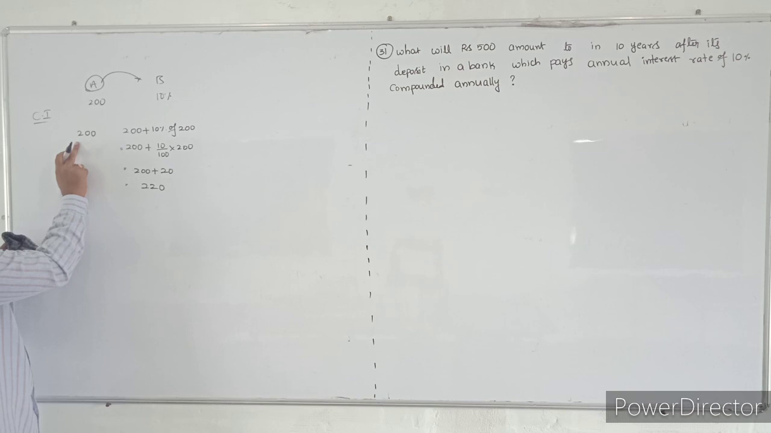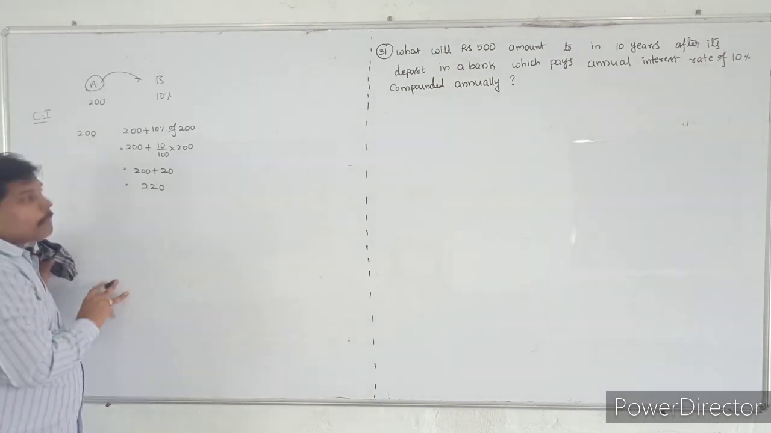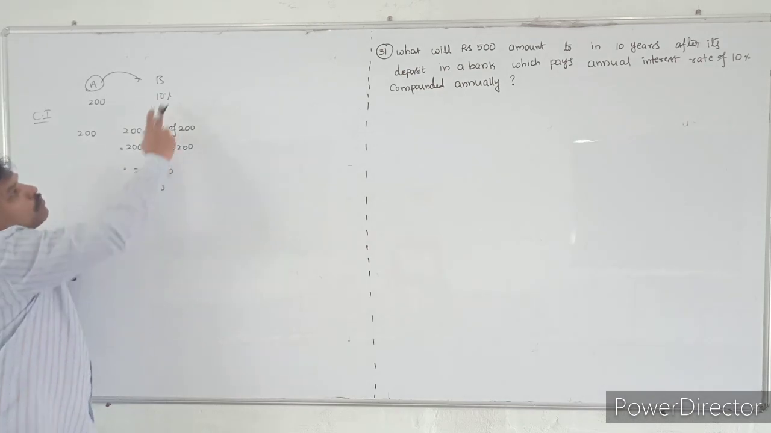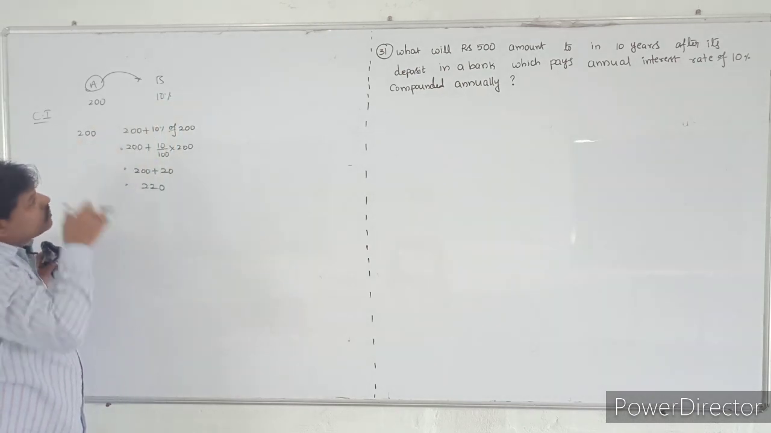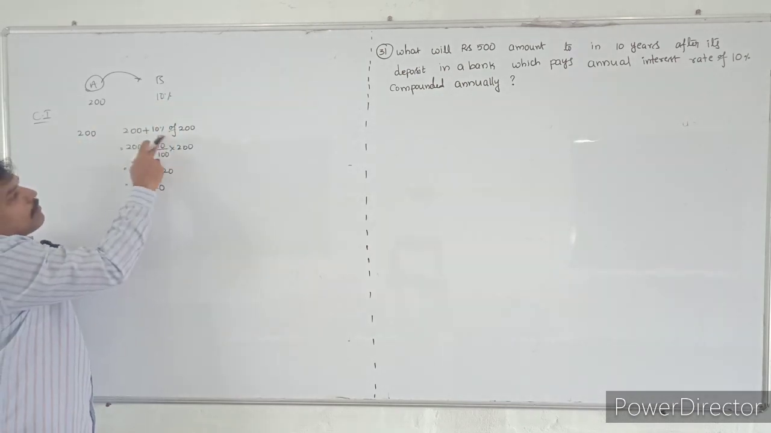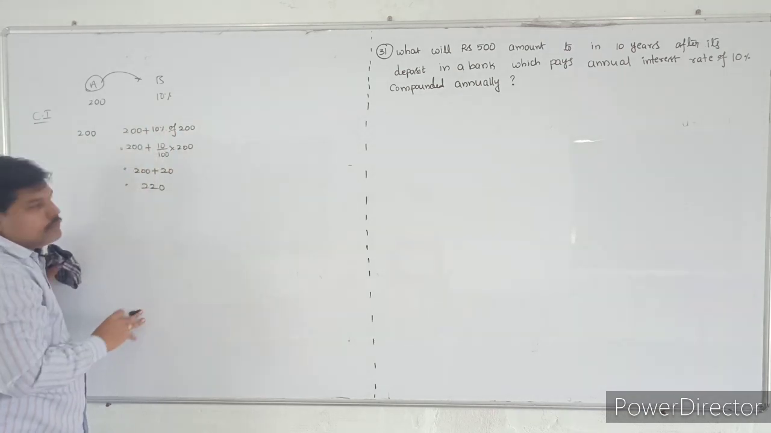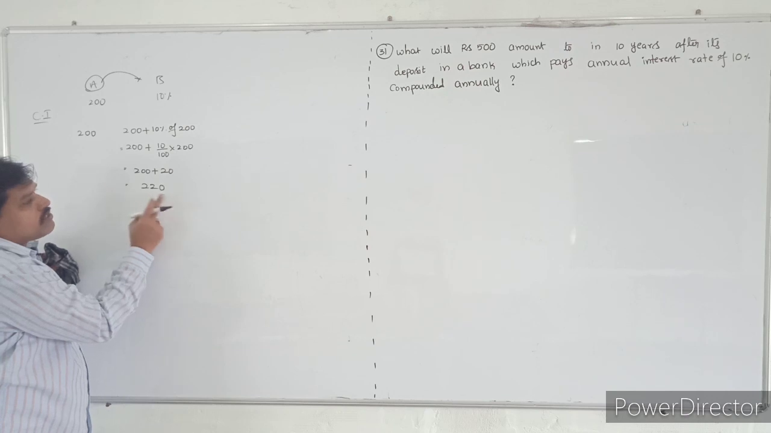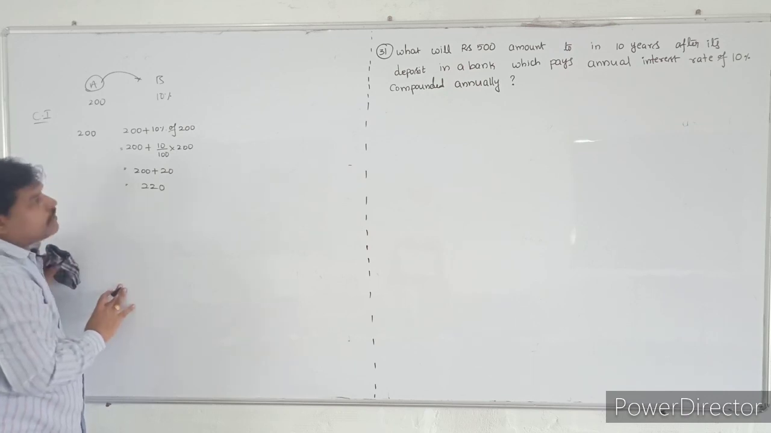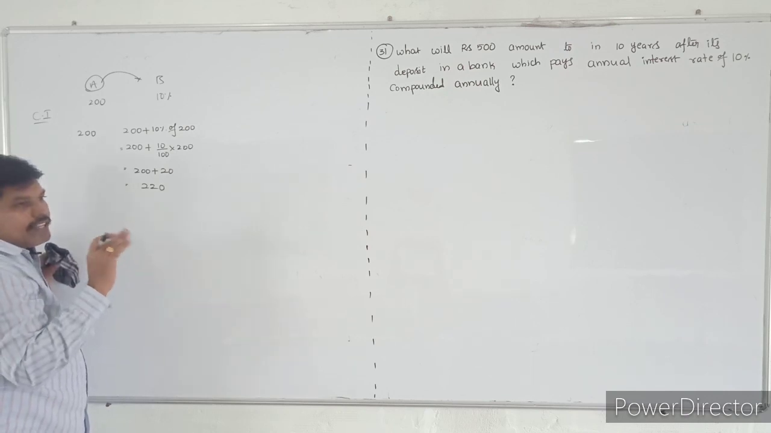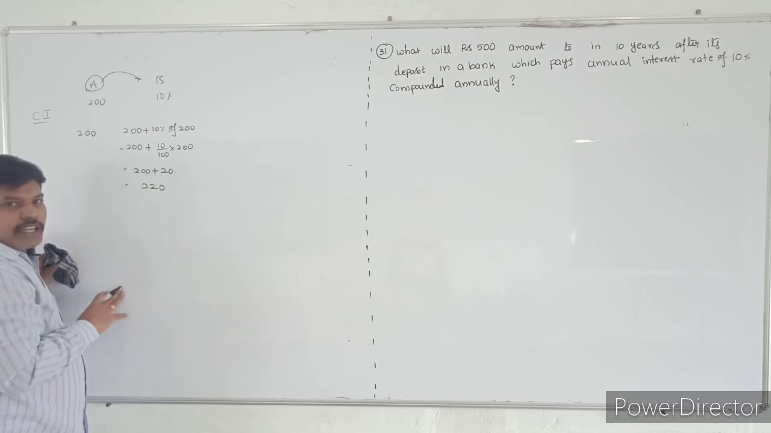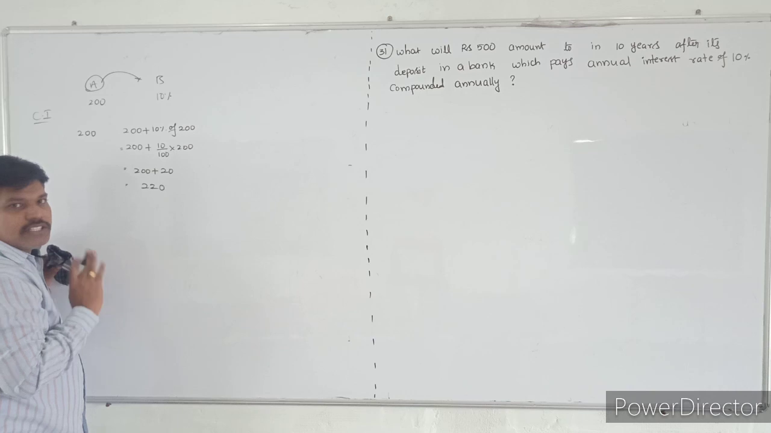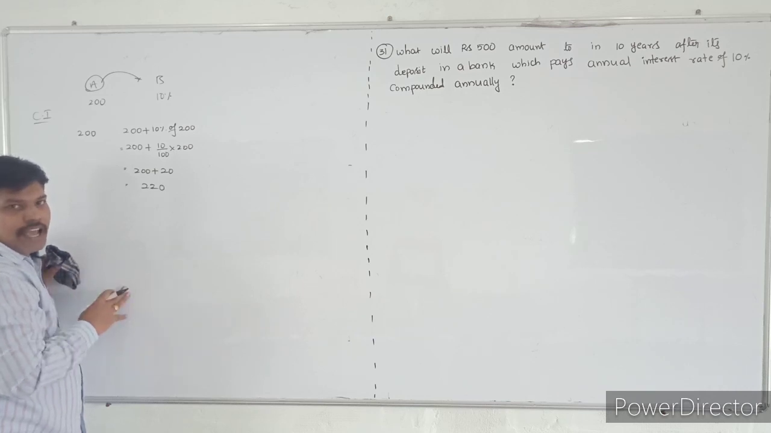First they will give you 200 rupees, for example. At the end of the first year, they have to pay 10% interest. So what will it become? 200 plus 10% of 200, that is 20. So 200 plus 20 will become 220 rupees. At the end of the second year, if they did not take it, it remains, and 2 years is over. Then what is the amount they have to pay?